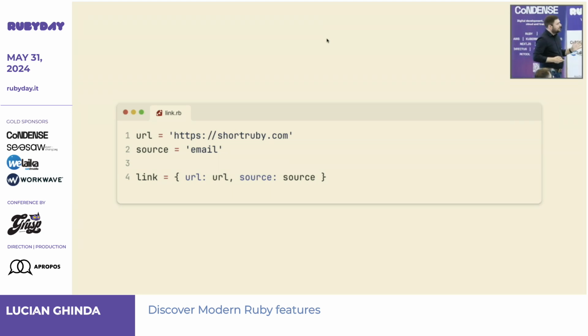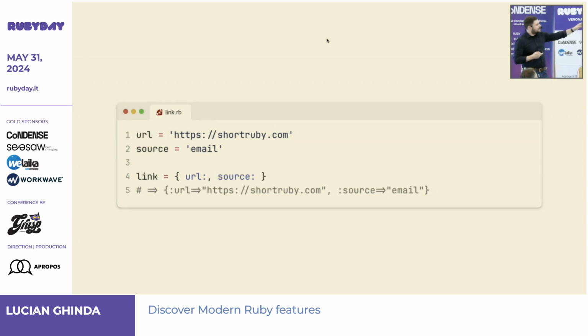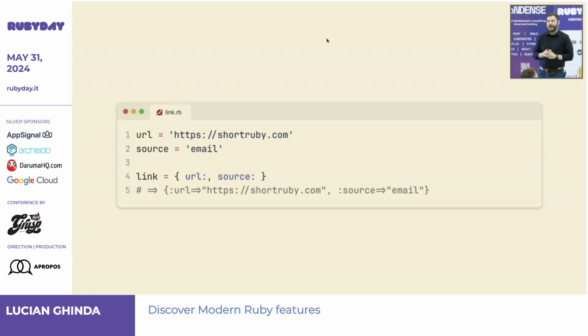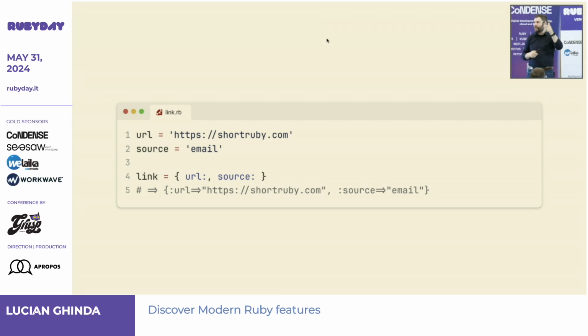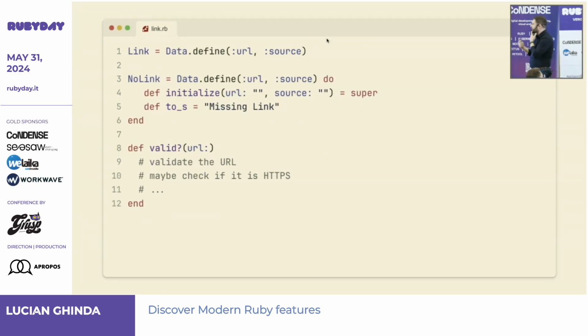So then here's my assertion. Do I maybe need these things here? This seems like repetition in a way, and that is the pitch for this hash shorthand. Because if I write it like this, with hash value and literal omission, it works. What it does is you put a key and it searches for a local variable in your scope with the same name and uses it as a value. I know it might seem weird, but as you start reading it, you become accustomed to it.